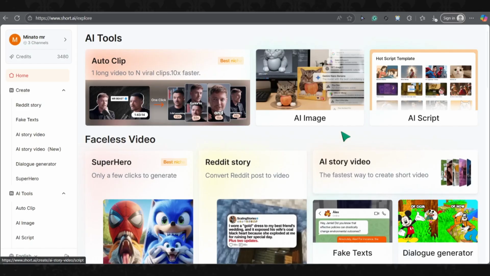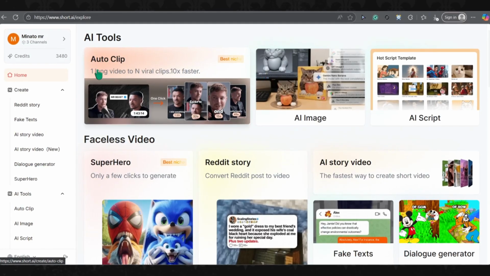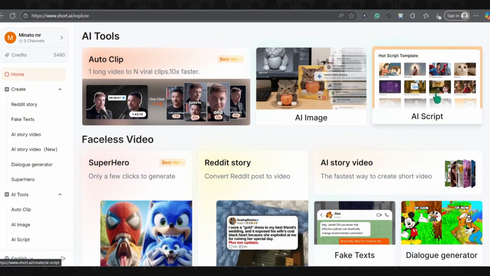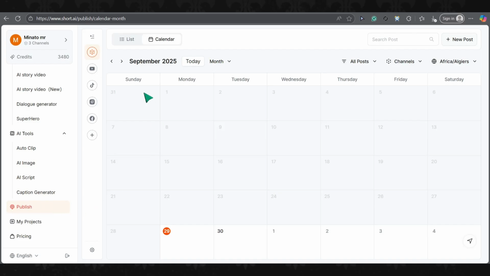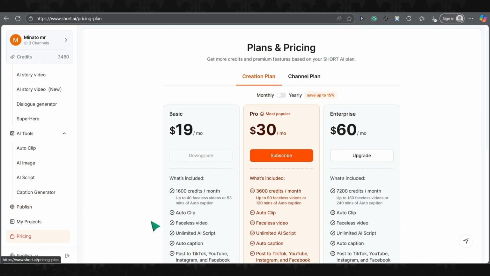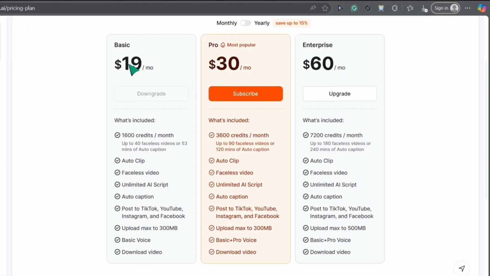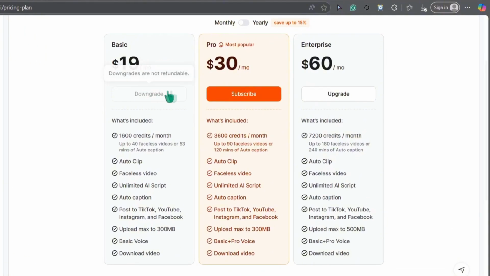The Short AI platform contains many AI tools, including converting a long video into multiple short videos, an image generator, automatic captions, and even the ability to schedule all your videos directly from there. The website offers 3 plans. Basic plan, affordable price, gives you 40 videos or 53 minutes of auto captions. Pro plan, the most commonly used, gives you 90 videos and 120 minutes of auto captions. Enterprise plan gives you 180 videos. Now, you just choose what suits you best.